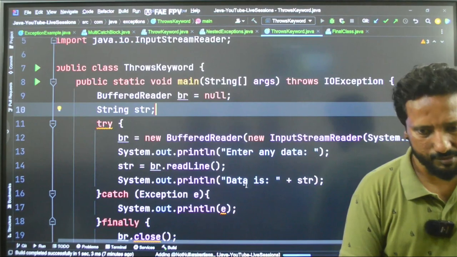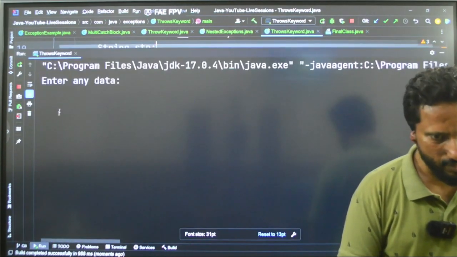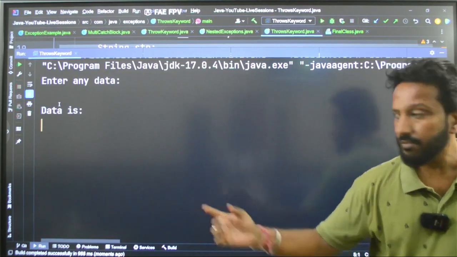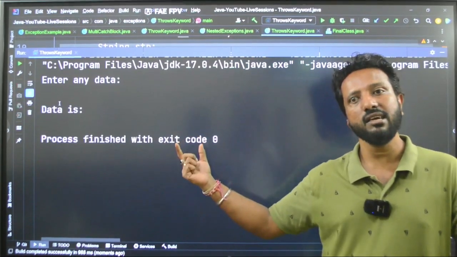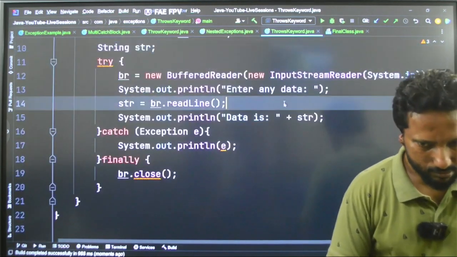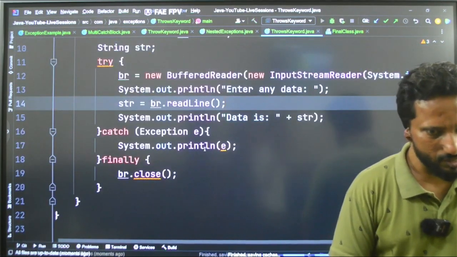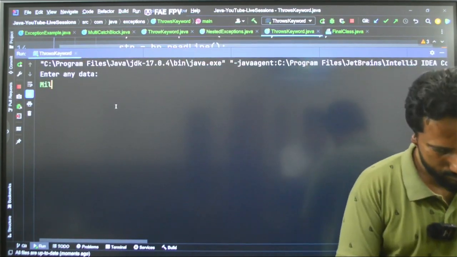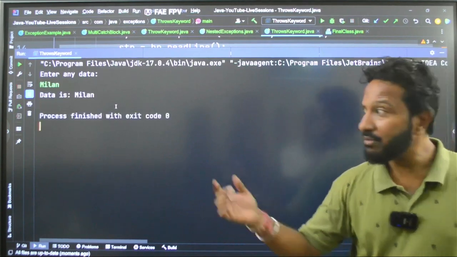The benefit is, if I press the enter key also, that is also read as an input. See, data is empty. But if I pass, say, my cameraman's name, Milan, even that will be taken.